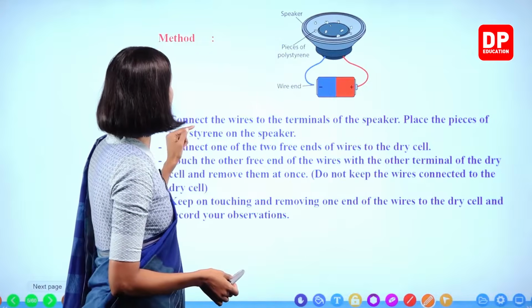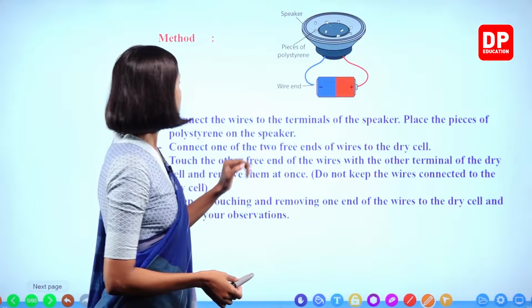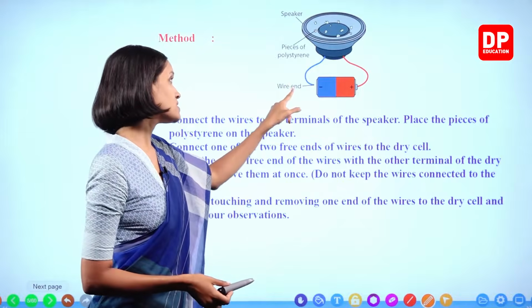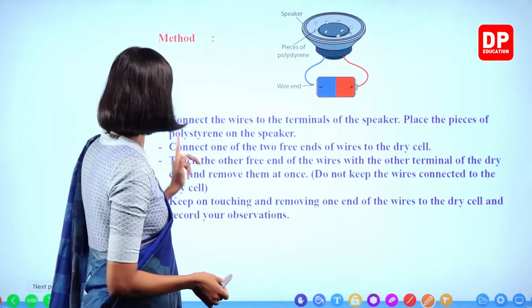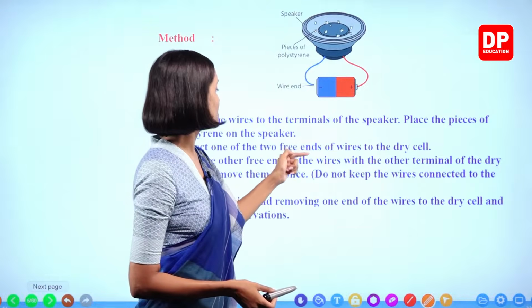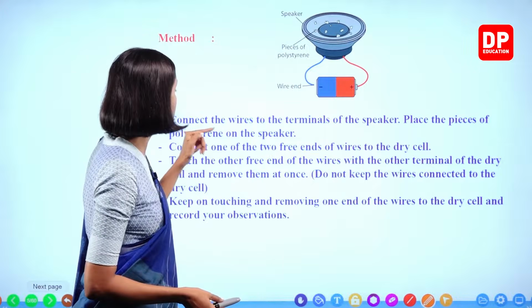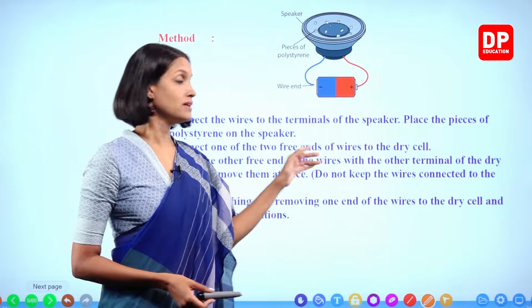Connect one of the two free ends of the wires to the dry cell. Then what do you have to do? This end is open. The next step is to touch the other free end of the wire with the other terminal of the dry cell and remove them at once.